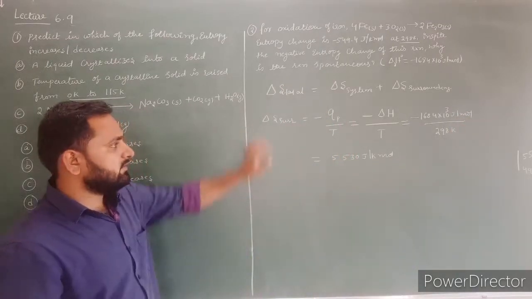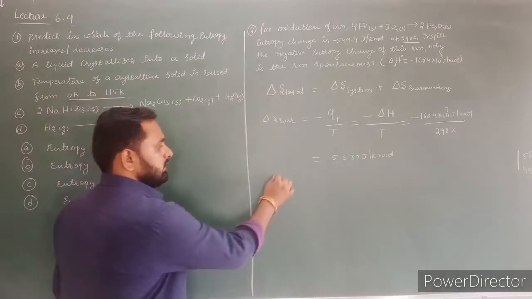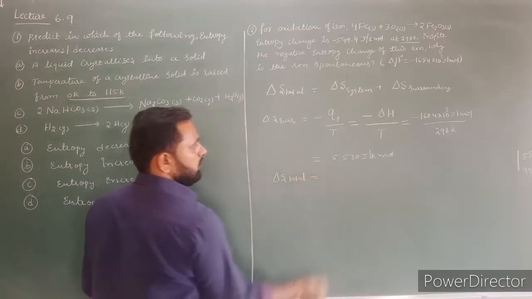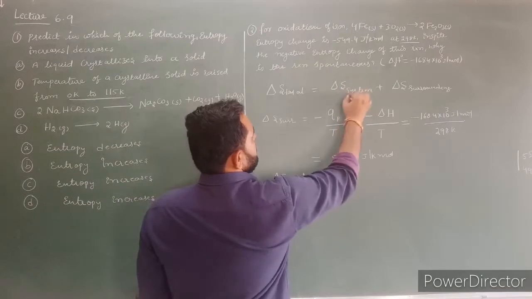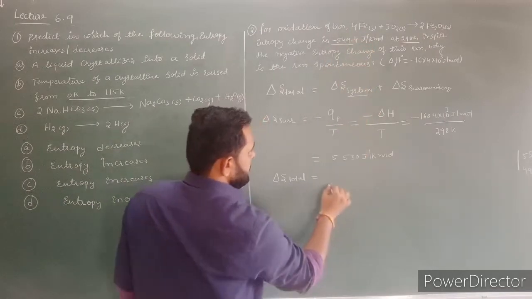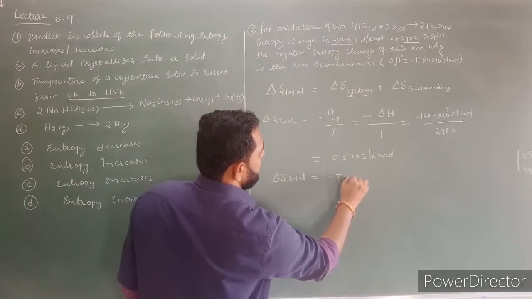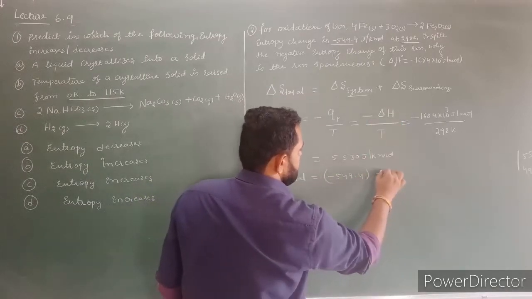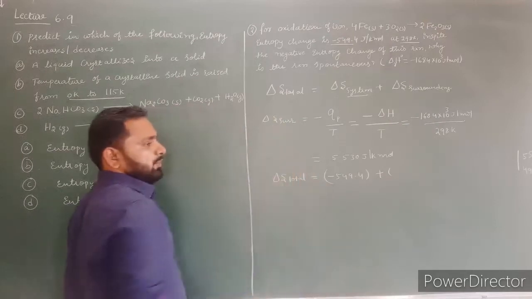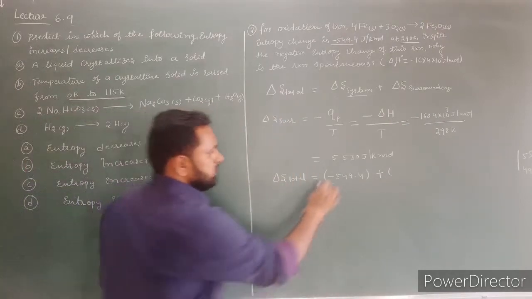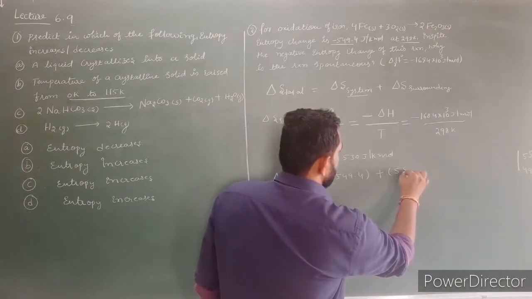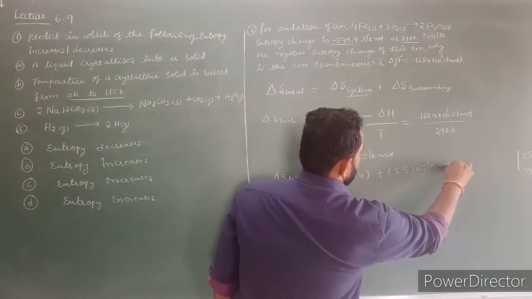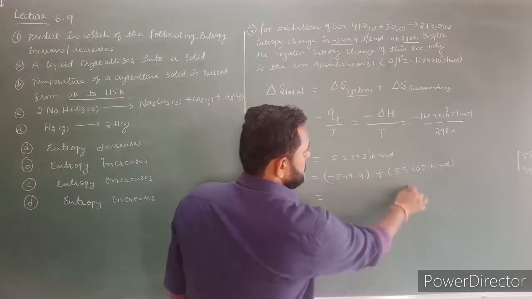Next, you substitute this value in this equation. Total entropy change is equal to, what is the entropy change in the system? Entropy change in the system is minus 549.4. Next, plus, what is the entropy change in the surrounding? The entropy change in the surrounding is 5530 joules per Kelvin mole. Now you subtract these two values.